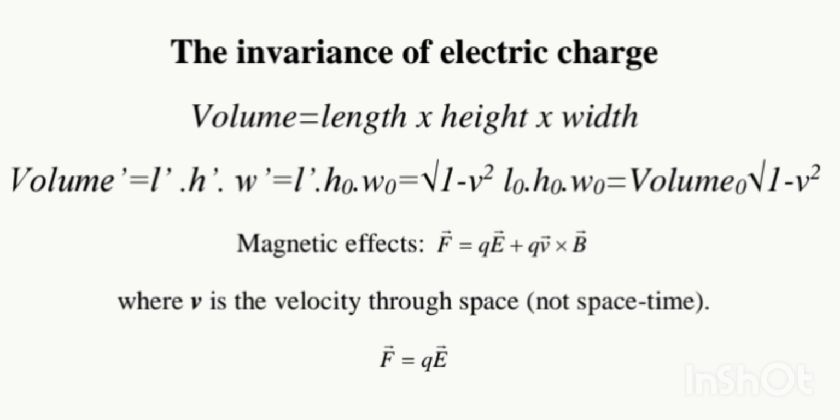Why should electrical charge be a Lorentz invariant? Mass is not a Lorentz invariant, although rest mass is invariant. There is another difference between mass and electric charge. If we add a proton to a neutron, the resulting nucleus has a mass that is not equal to the sum of the masses of the two constituent particles because of the binding energy holding them together.